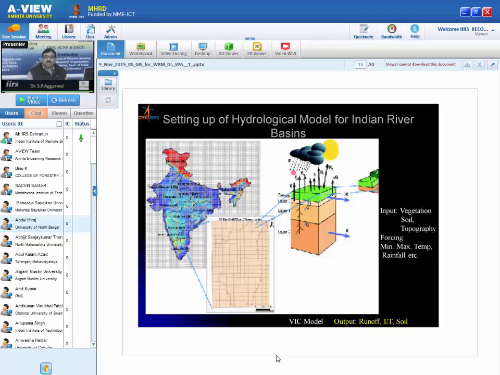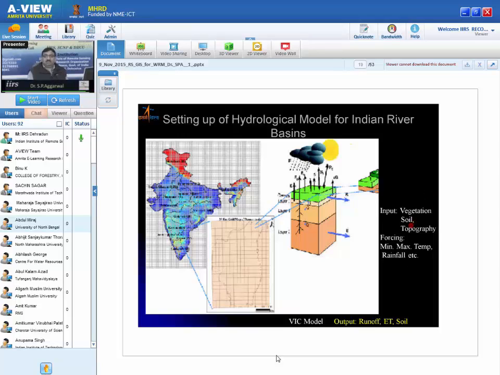This model is a very high-end open source model, the Variable Infiltration Capacity model, and for the input from satellites, like vegetation area, we get fractional vegetation cover, NDVI, LAI, and then albedo from the satellite data. Then soil information, of course, and we have the topography. Again, we get it from satellite data. It doesn't change much, so we can use Cartosat DEM, or ASTER DEM, or SRTM DEM.